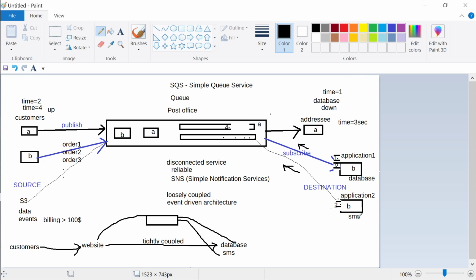On the right hand side, there are all these applications waiting for any order to come from me. And how are they waiting? They are trying to poll the queue: has something come from me? Or maybe the queue will send information to everybody that it has arrived. If it is your letter, take it.